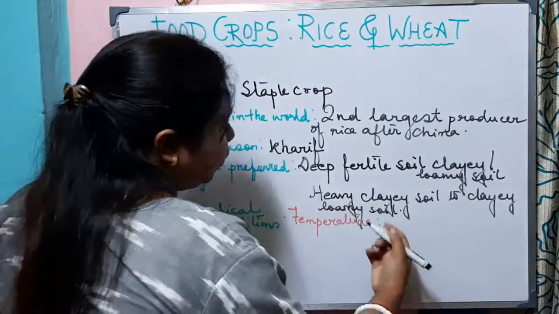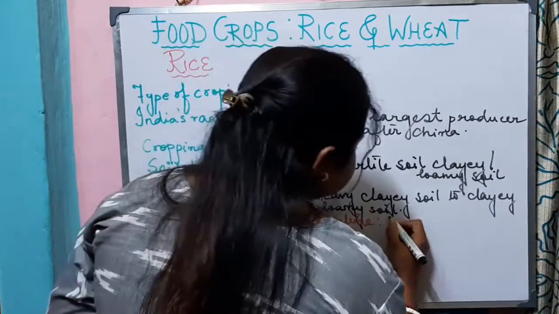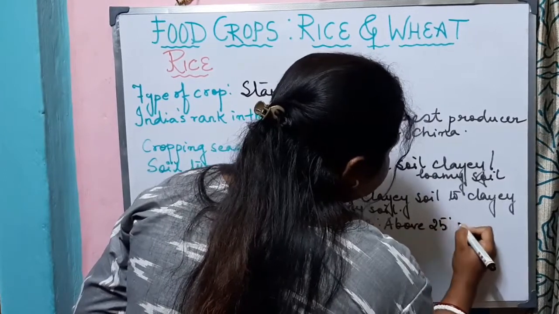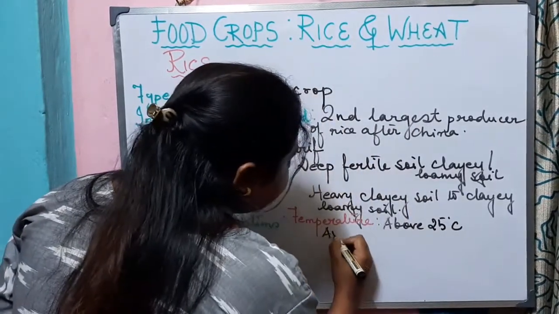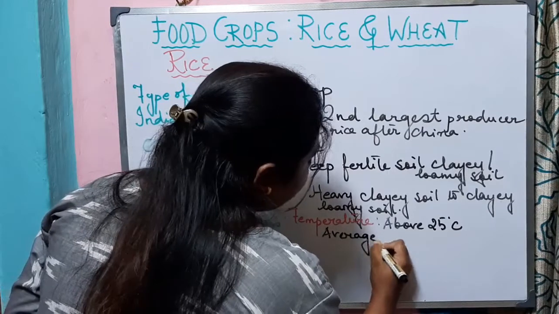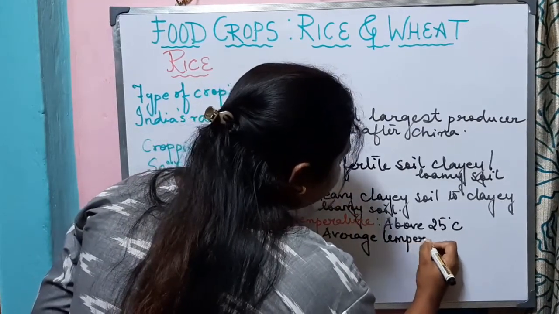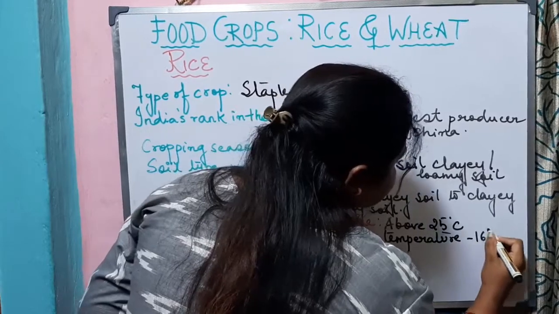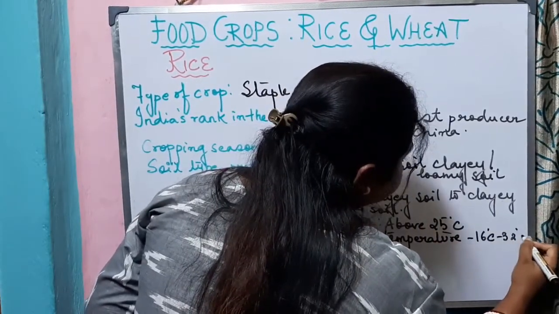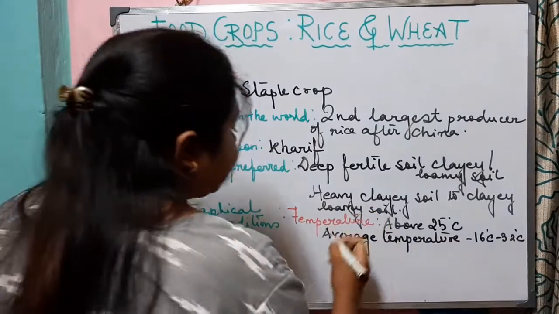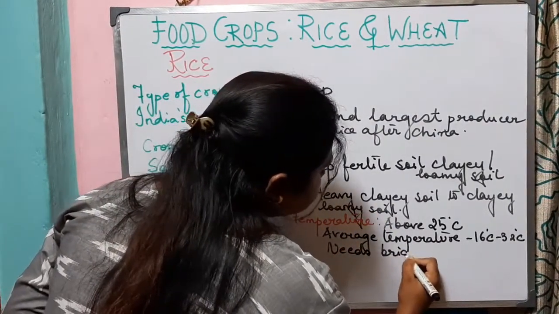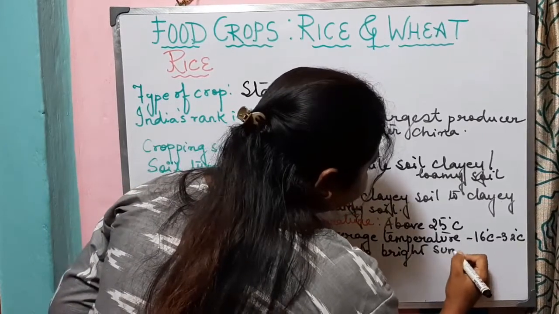So in terms of temperature, it requires a temperature above 25 degrees Celsius. The average temperature that is required for the growth of rice is 16 degrees Celsius to 32 degrees Celsius. It needs bright sunshine.